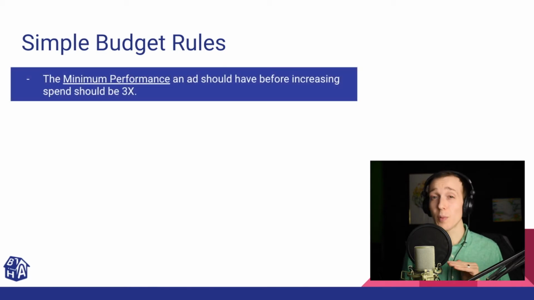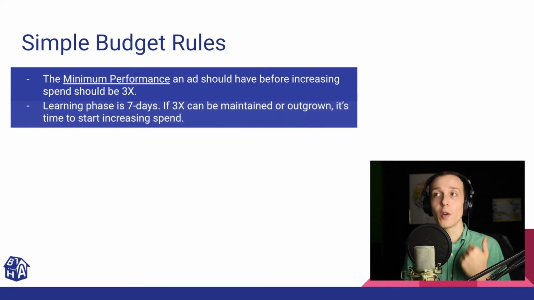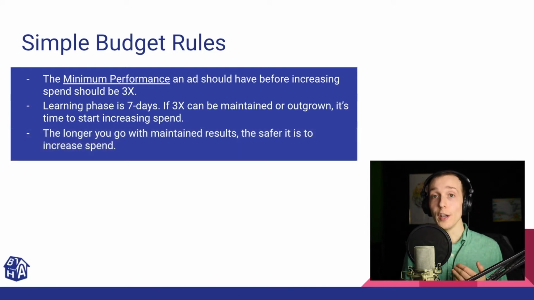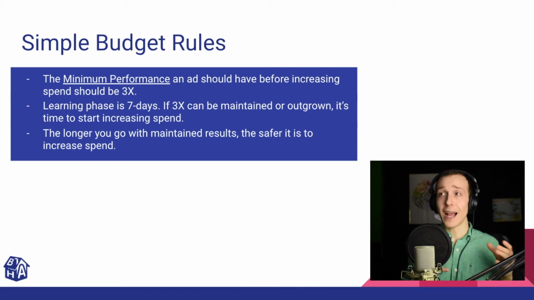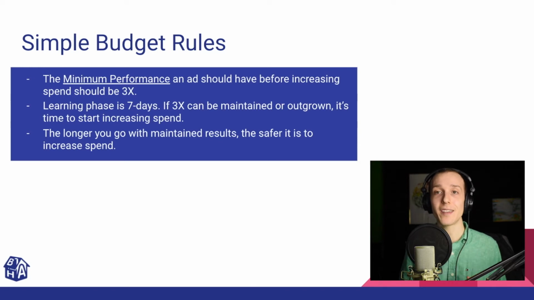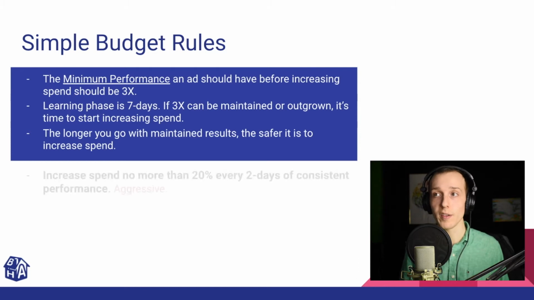First, the minimum performance I recommend an ad should have before increasing spend should be 3x. That means for every $1 you spend, you're getting 3 back. Now, the learning phase is 7 days, right? So if 3x can be maintained or outgrown, I think it's time to start thinking about increasing spend. The longer you've maintained that result, your 3x, or even better, the safer it is to then increase spend in those ad sets. So depending on how you want to go about this, here are some general rules.